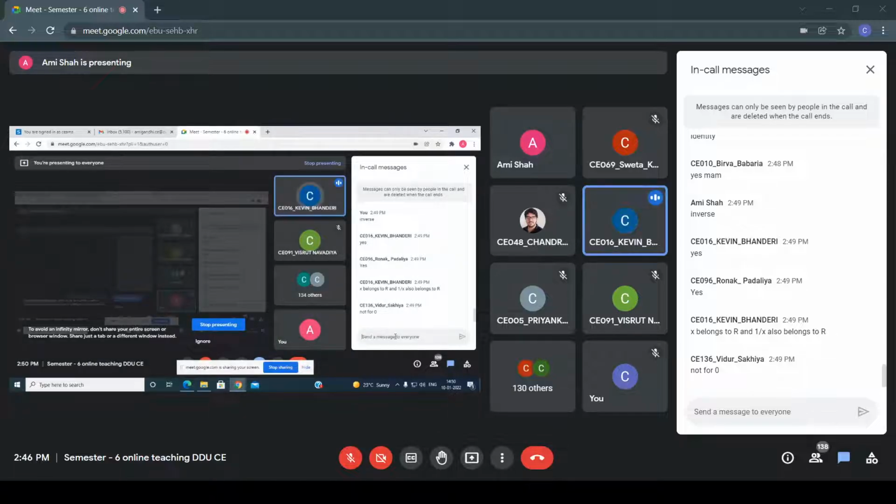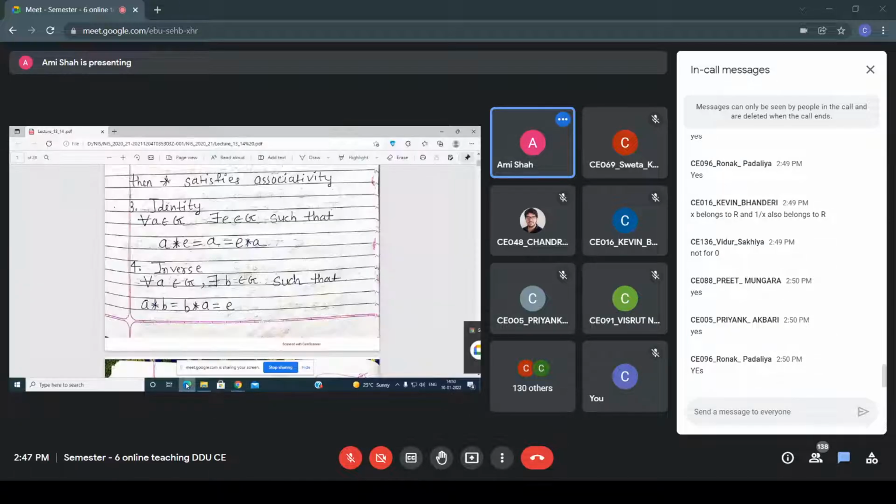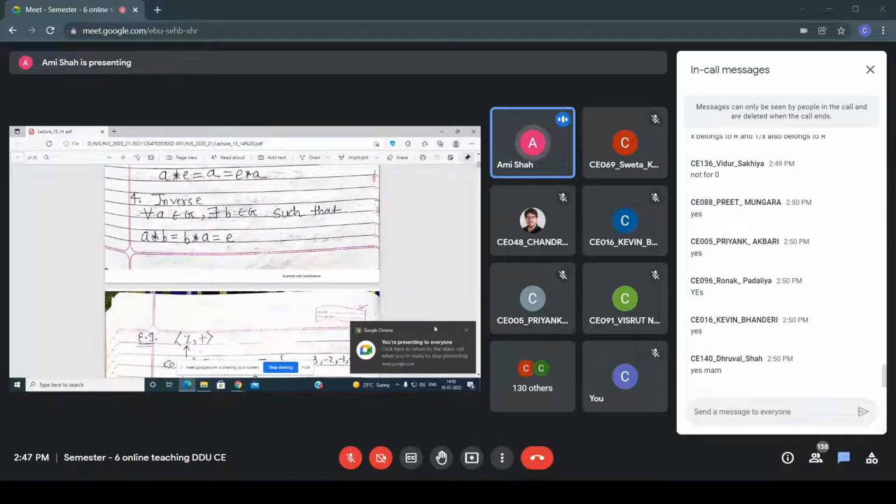Hello? Yes, ma'am, got it. Okay. So 0 belongs to R, Kevin, right? But 1 by 0 is infinite. Yes. So that's why you can say that the fourth property, that is inverse, is not satisfied. Okay, is it clear, everyone? Yes or no? Okay. So now see here the example.